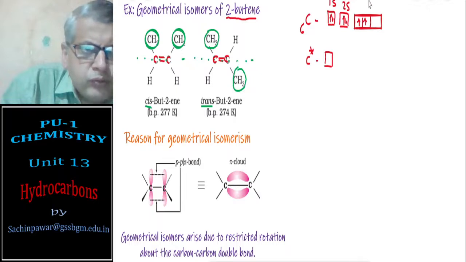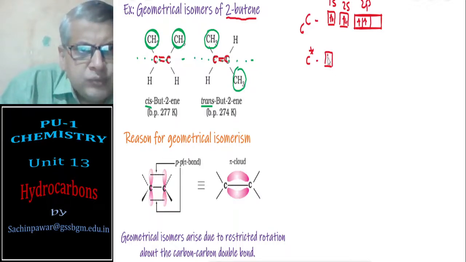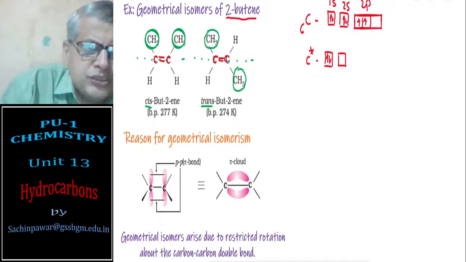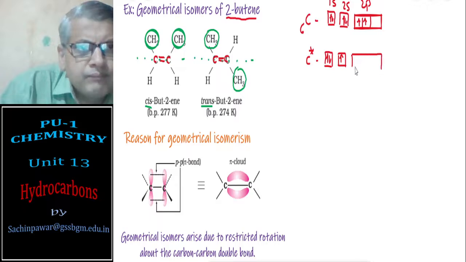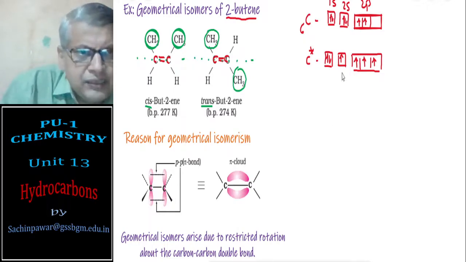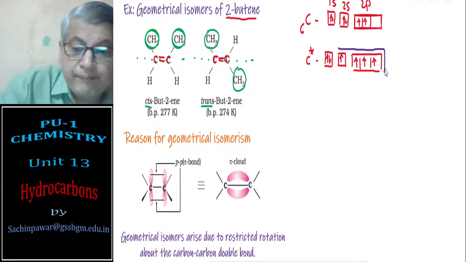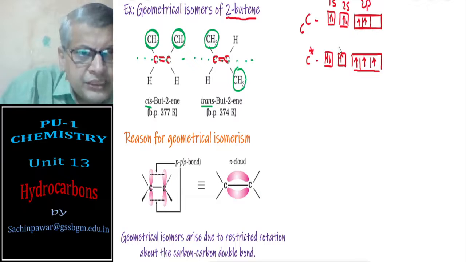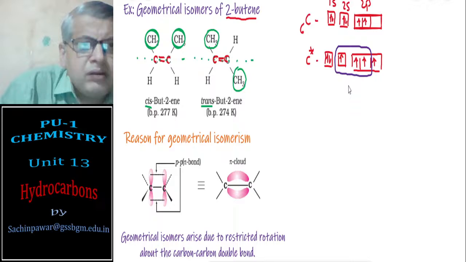One electron from 2s should jump to 2pz, so it is 1s2, 2s1, 2px1, 2py1, and 2pz1. And as a result, it will undergo sp2 hybridization, as you have learnt in your PUC first year chemical bonding topic.